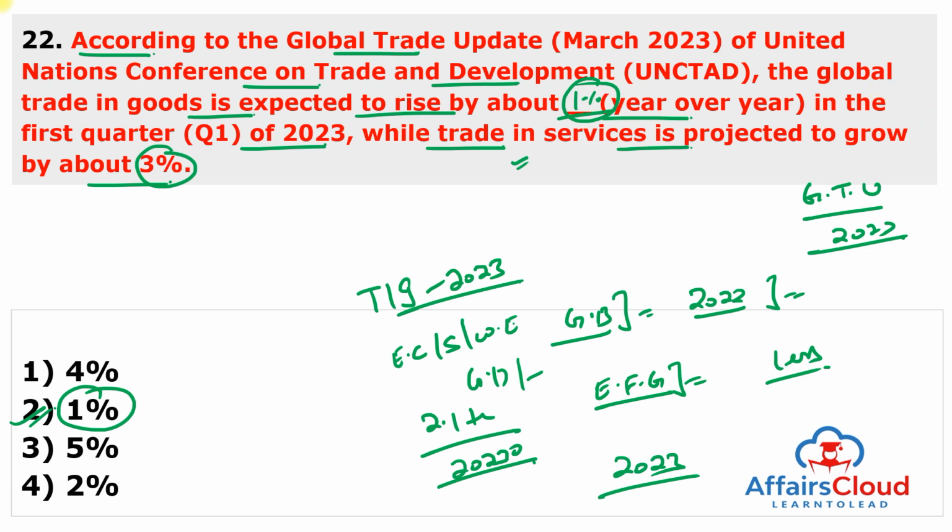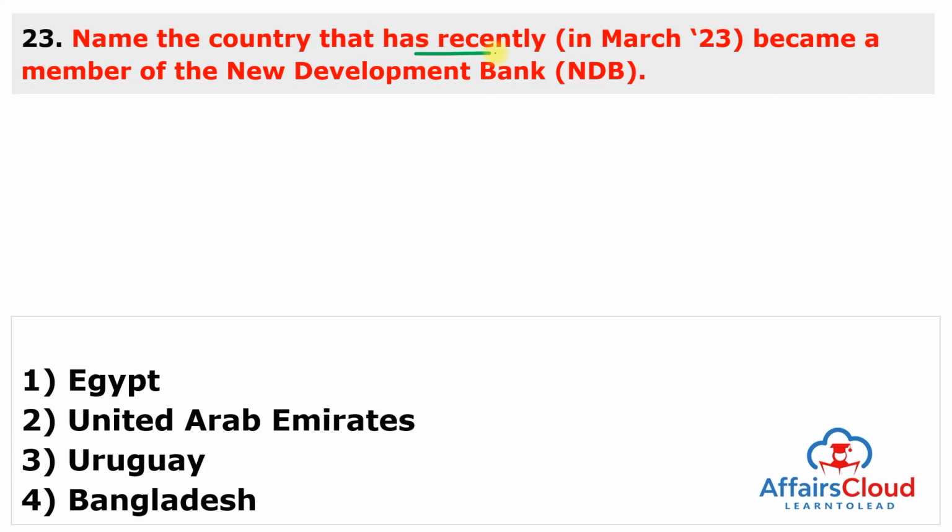Moving to the next question. Name the country that has recently become a new member of the New Development Bank (NDB), which is also known as the BRICS Bank, and this new nation is Egypt.